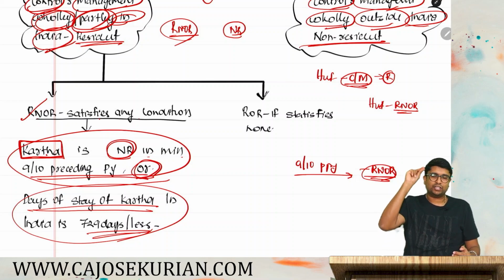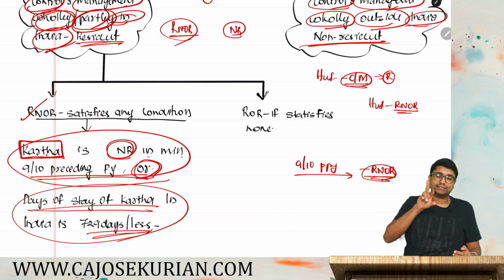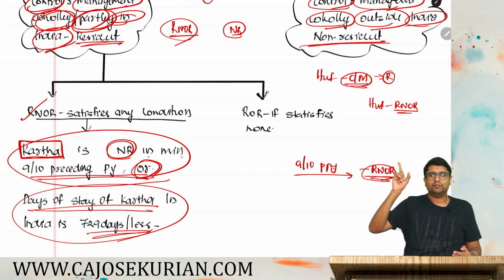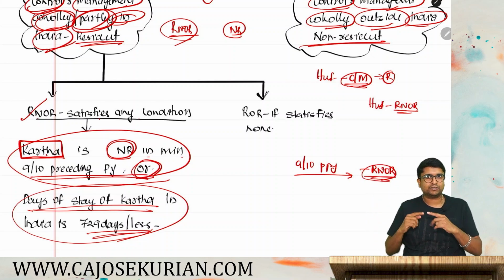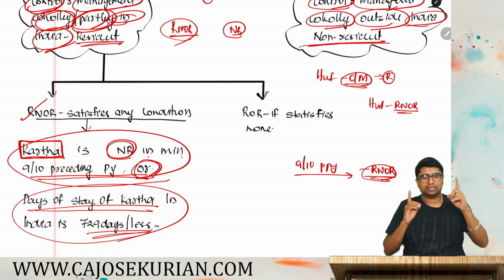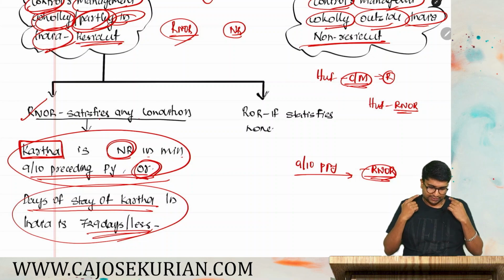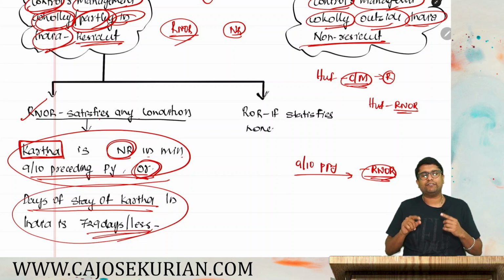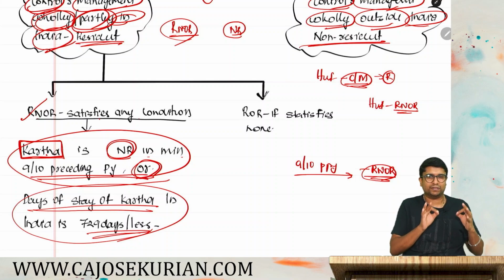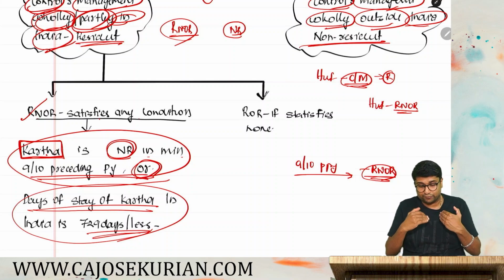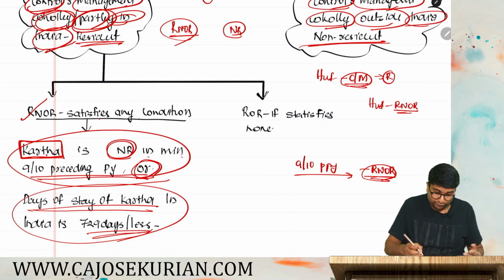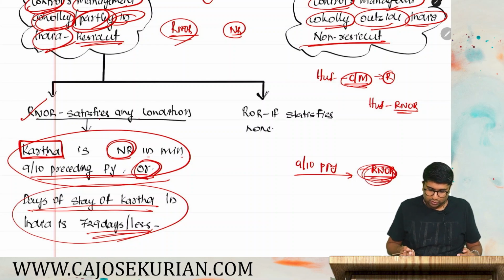So friends, for an HUF to become a resident and ordinary resident or RNOR, that's what we are studying. For an HUF to become an RNOR, its karta has to satisfy any of these. Number one, karta has to be an NR in 9 out of 10 preceding previous years. Or number two, its karta has to stay in India for 729 days or less in the 7 immediately preceding previous years. If it satisfies any of these two, then that HUF will become RNOR. Now, if that HUF's karta satisfies none, then the HUF will become ROR.